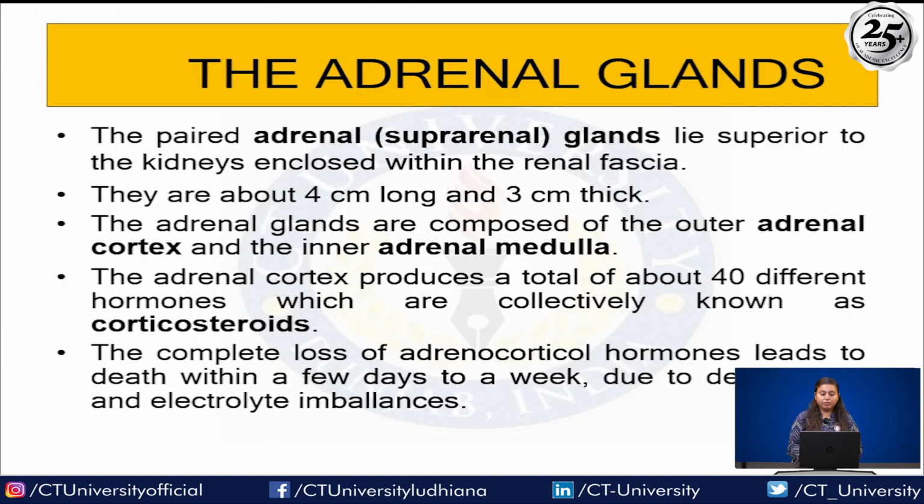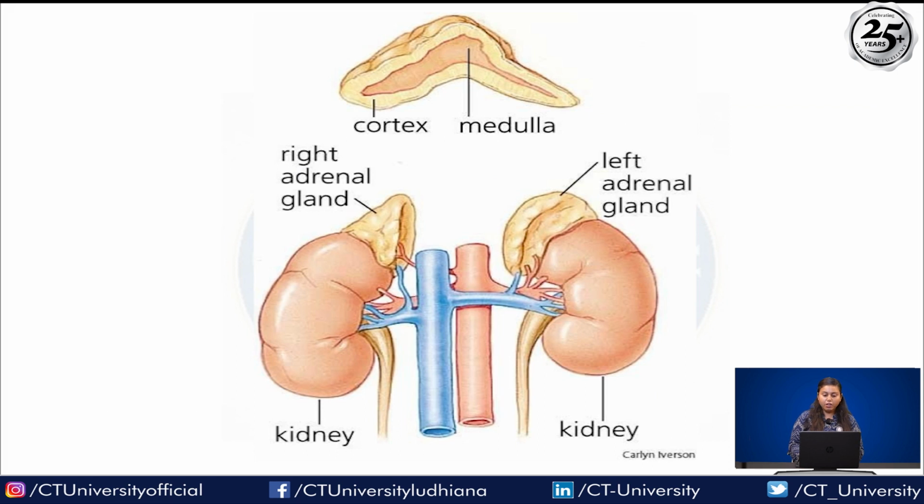Next is the adrenal gland. The paired adrenal glands lie superior to the kidneys, enclosed within the renal fascia. They are about 4 cm long and 3 cm thick. The adrenal gland is composed of the outer adrenal cortex and the inner adrenal medulla. The adrenal cortex produces a total of about 40 different hormones, which are collectively known as the corticosteroids. The complete loss of adrenocortical hormones leads to death within a few days or weeks due to dehydration and electrolyte imbalance. So this is the diagram of the right adrenal gland, left adrenal gland, kidney, cortex and medulla, right?